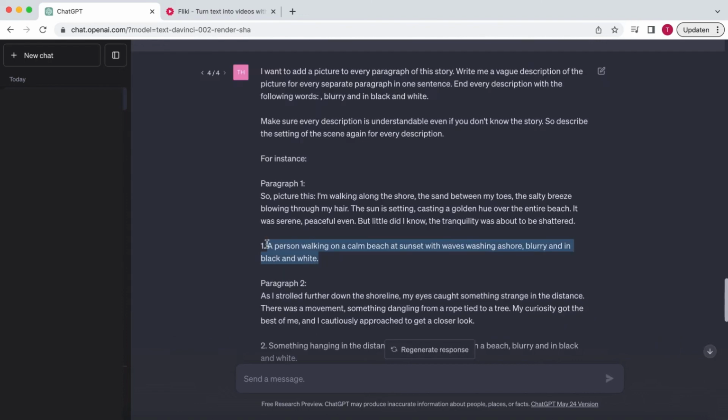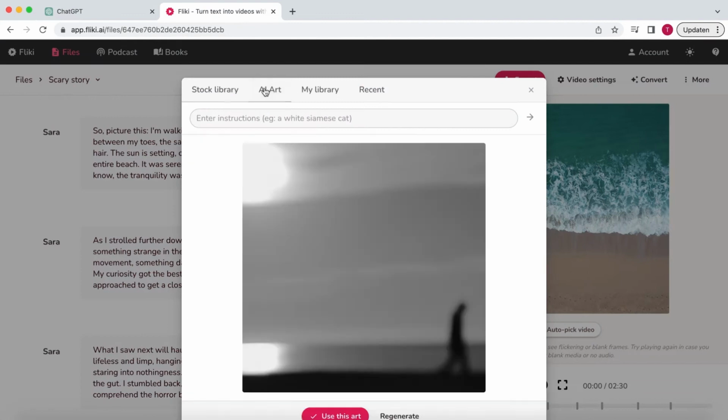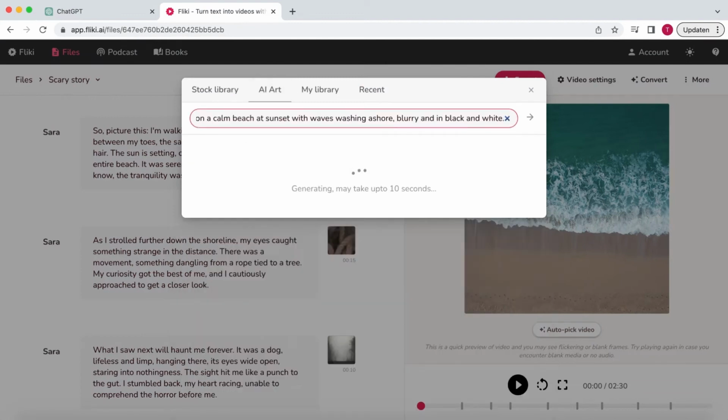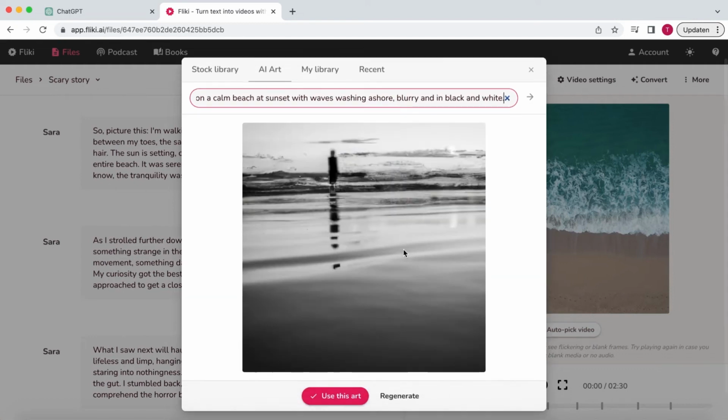Now, copy the description and go back to Fleeky. Click on the picture and go to AI Art. Here, you fill in the description and hit Enter. The AI text-to-image generator will generate an image based on your description. If you like the image, click on Use this art. If not, you can hit Regenerate.